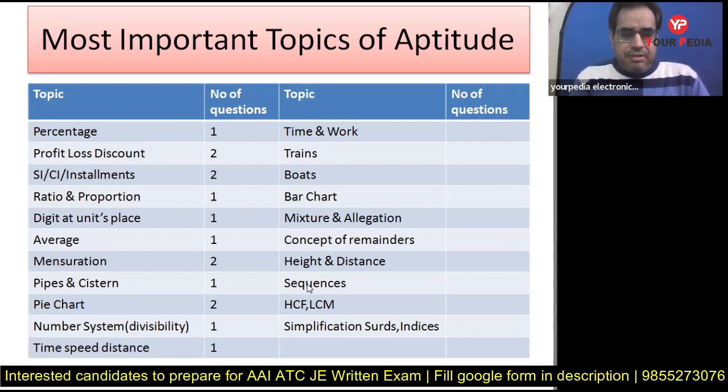Then average. So average is important. A simple formula is there. Average of numbers is equal to sum of numbers upon number of numbers. So just once you solve the different problems based on average, you will be able to solve in the exam, okay.